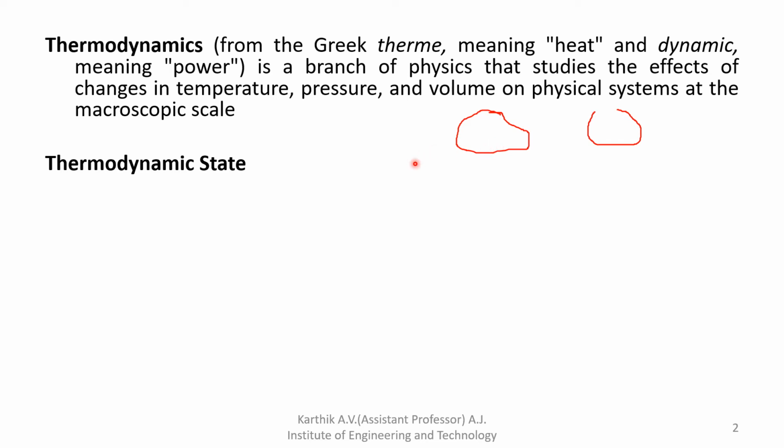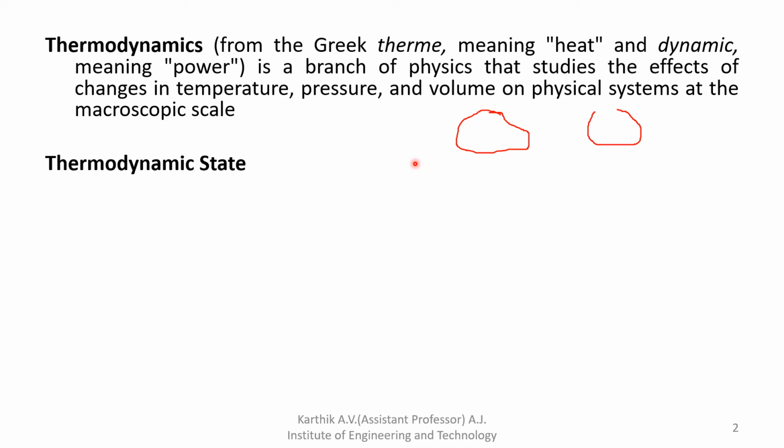Consider if we want the temperature of a body. For a smaller boy the temperature may be high, and for an elder boy the temperature may also be high or lower. So it does not depend on the size of the system. Intensive property is nothing but independent of the size of the system. So, thermodynamic property.